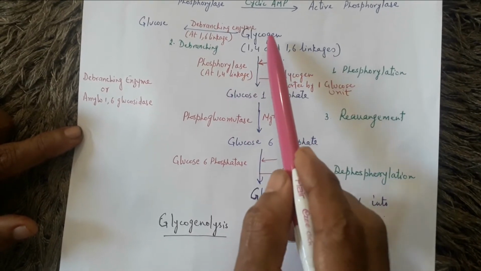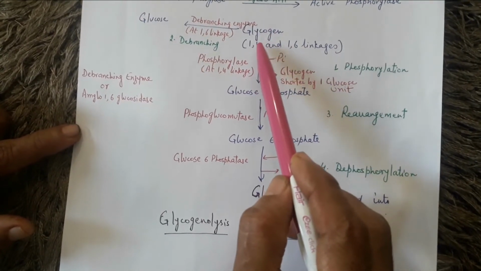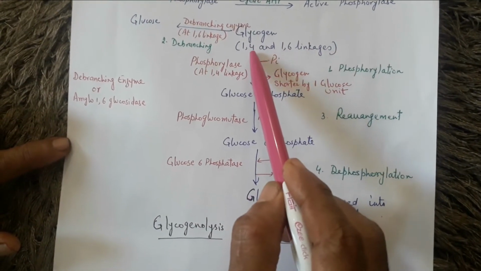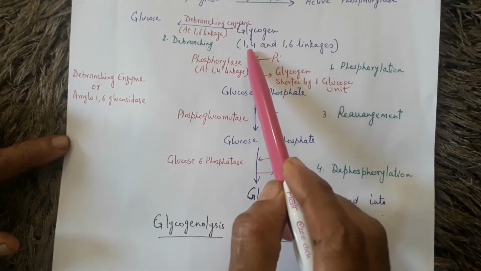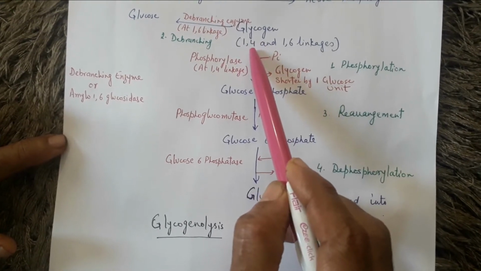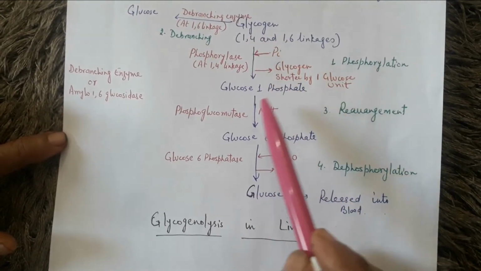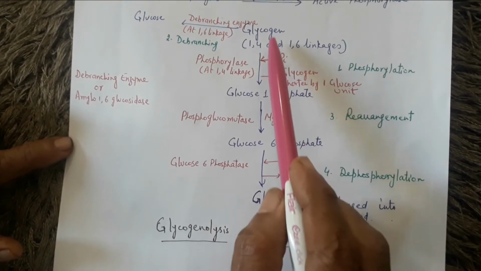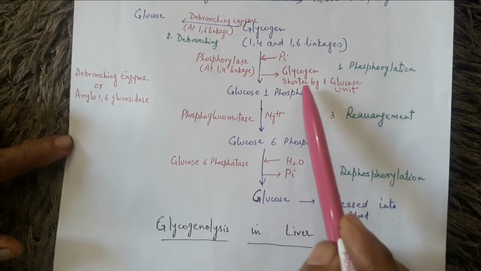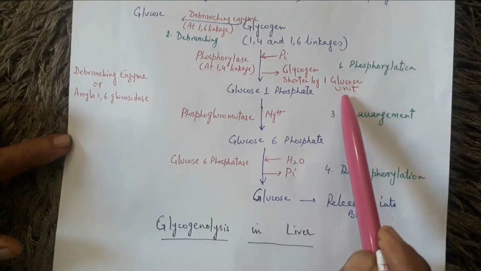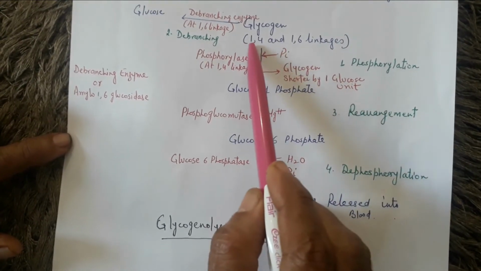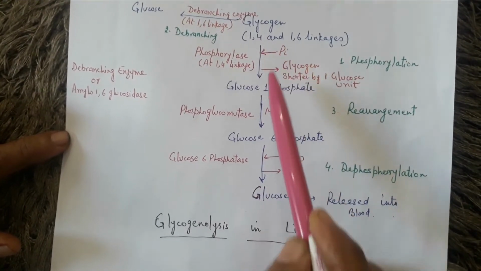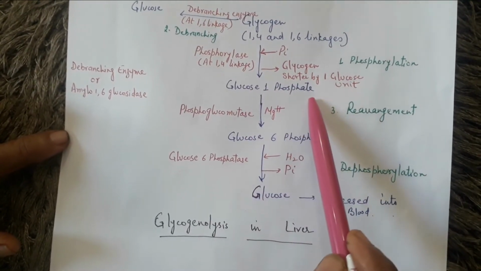So what happens? The alpha 1,4 linkage of glycogen is broken and a phosphate group is attached to that glucose unit which separates by breakdown of the alpha 1,4 linkage, and that glucose changes into glucose 1-phosphate. The glycogen molecule, as it loses one glucose, is shorter by one glucose unit. So first of all the alpha 1,4 linkage is broken, so that glucose undergoes phosphorylation to form glucose 1-phosphate.